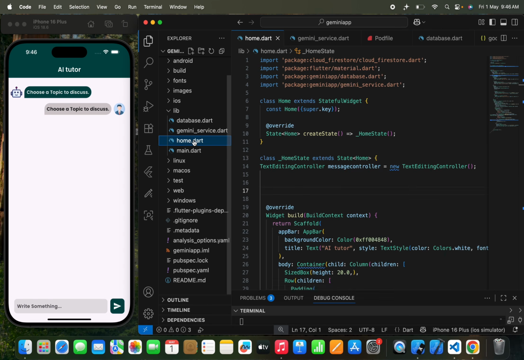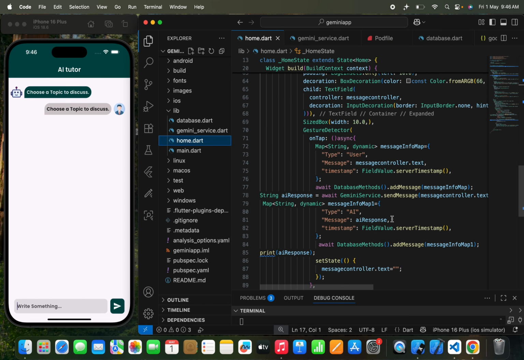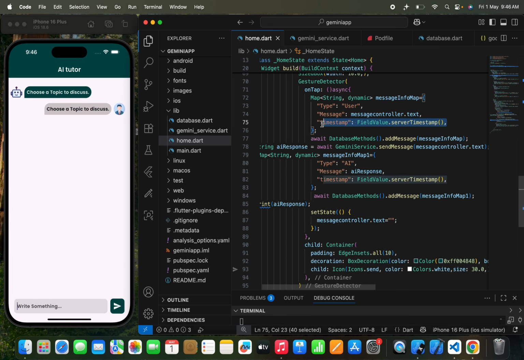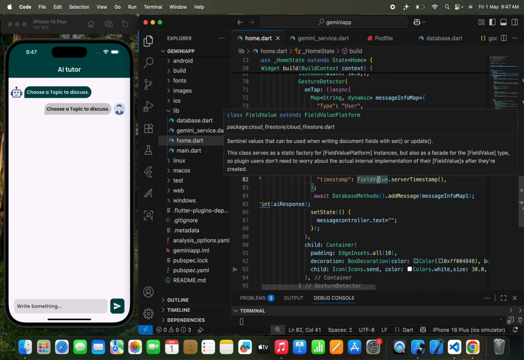Now in the data home page, I have done something. Let me show you. Here, I have just passed a timestamp. The timestamp is something like, for example, in WhatsApp or Facebook or Insta, you have seen that the message is shown in a perfect manner according to the time. It doesn't show the message randomly, like a 12 p.m. message at 1 a.m. It's shown in a perfect manner so that you can get to know which message you sent to the other user before and what reply you got exactly. So that's why I just pass a timestamp, so that I can order the messages accordingly.